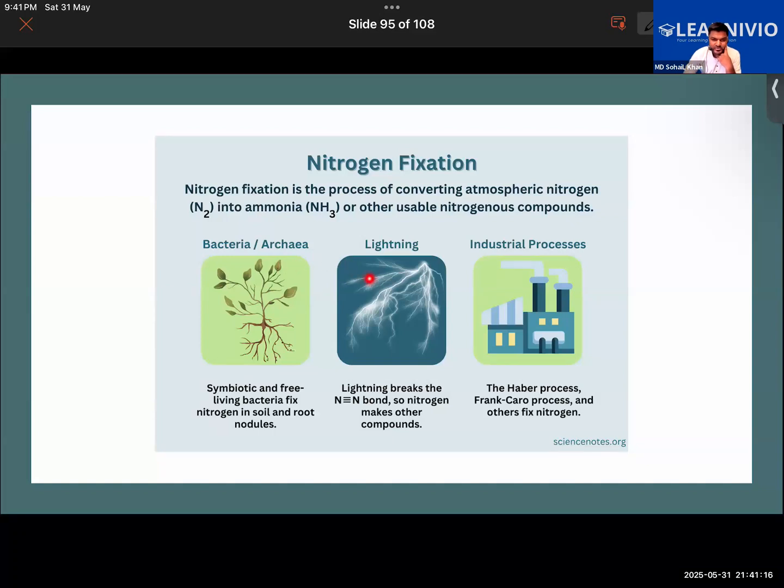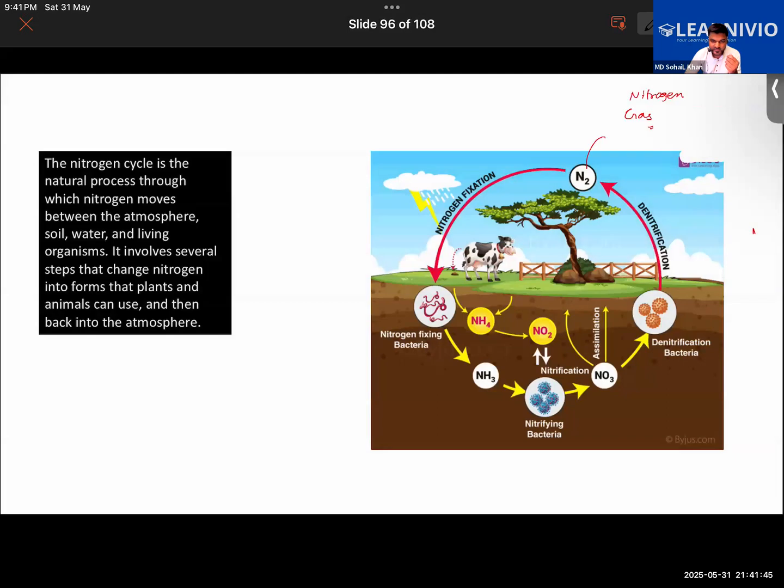Or by lightning also, atmospheric nitrogen can convert into compounds of nitrogen and get fixed into the soil. So nitrogen fixation is the process of conversion of atmospheric nitrogen into ammonia or other usable nitrogen compounds. Plants cannot take atmospheric nitrogen N2 directly. They will take it only in the form of ammonia, NH3, or other usable nitrogen compounds like NO2 or NO3.